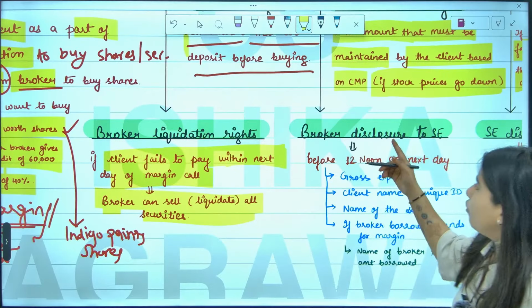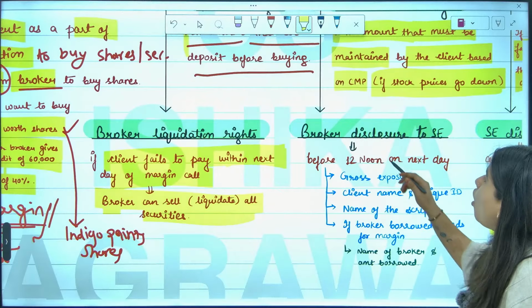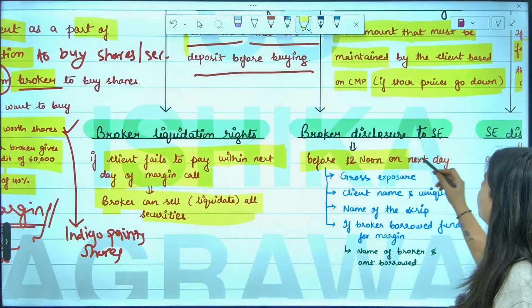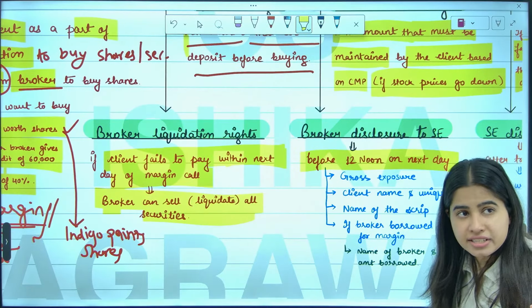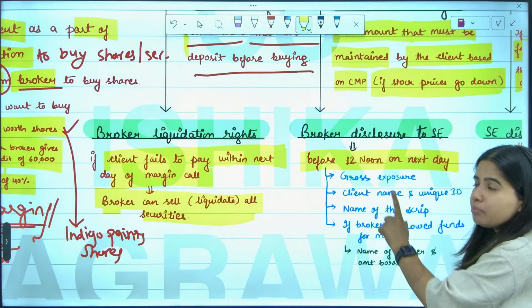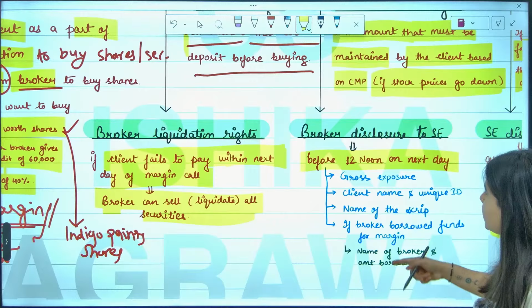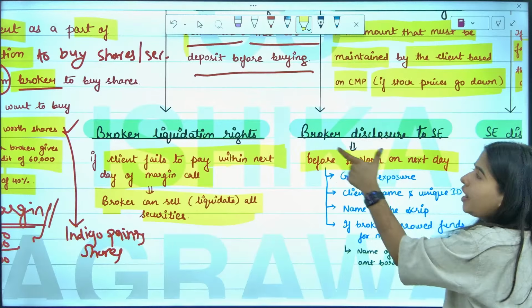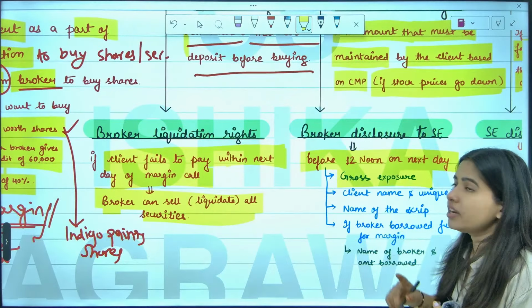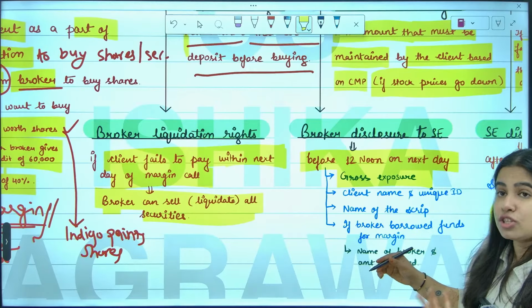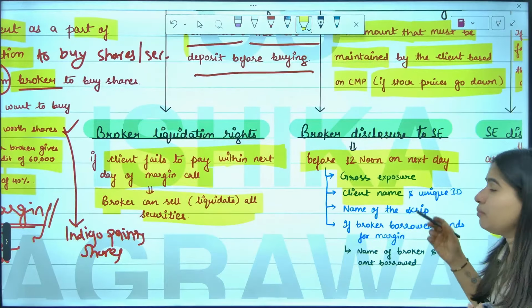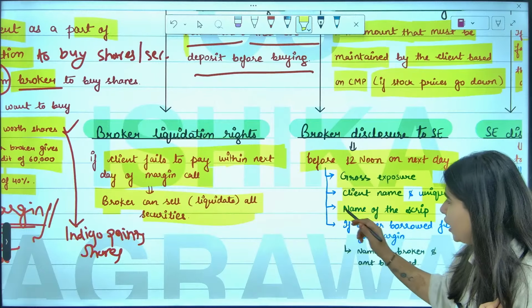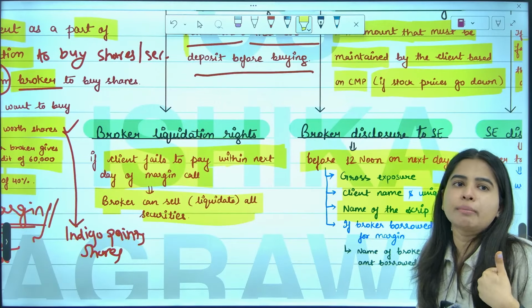Now guys, whenever there is any margin trading done, all the brokers have to disclose to the stock exchange before 12 noon on the next day. Who has to disclose? Who allows margin trading? Broker. So broker has to disclose to the stock exchange how much exposure he has given to you, meaning how much loan he has given to you. Next, client name Ishika Agrawal, unique ID, you get a unique ID for the demat account. Name of the share, Indigo Paints, in which share we are doing margin trading.